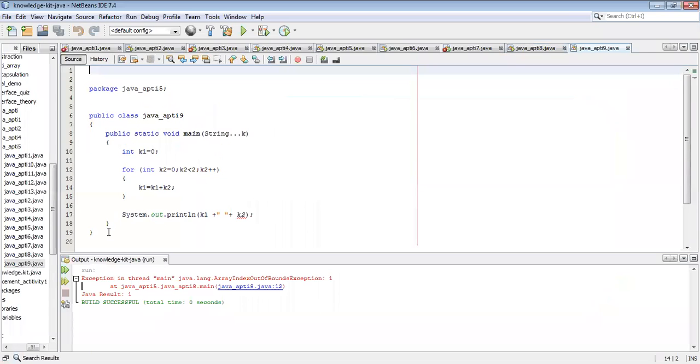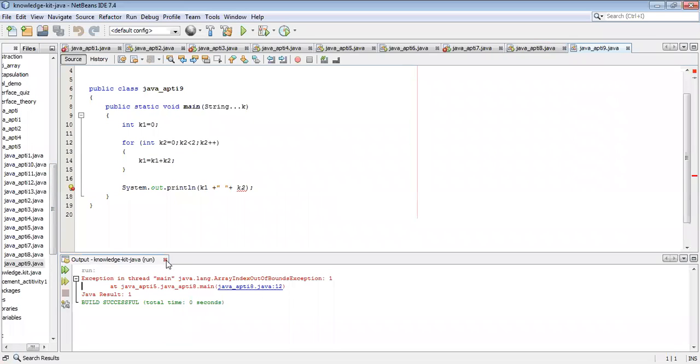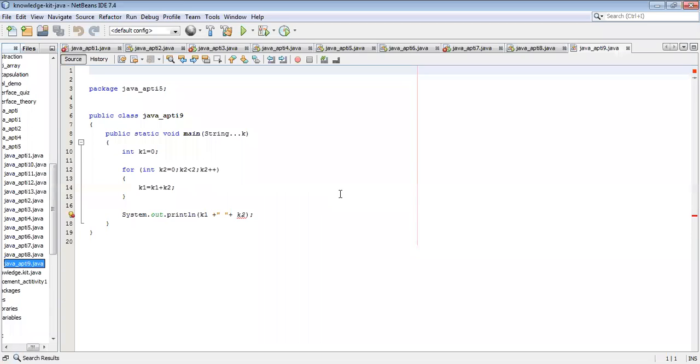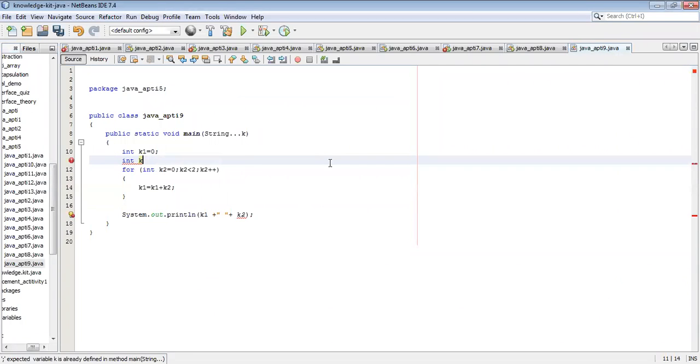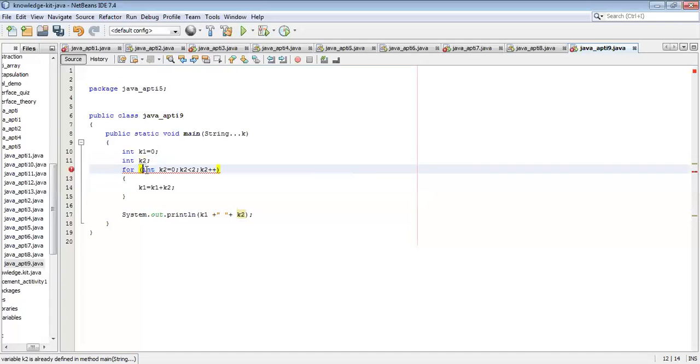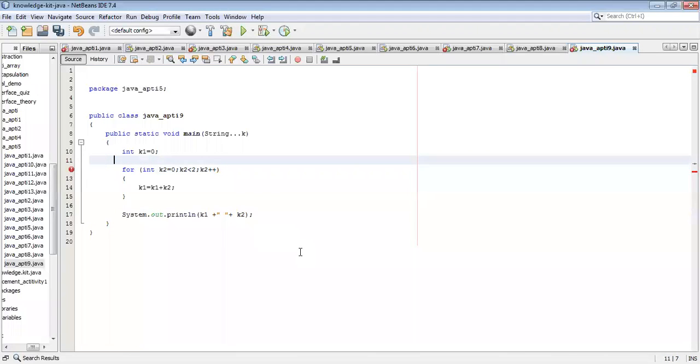No errors. What's the error now? Okay, K2 is declared only within the for loop. Correct. So you're accessing it outside. So we'll get the cannot find symbol error. Instead of that, we should declare K2 here, correct? Then we should remove this int, then no error, right? Yes, sir. So 5. So in this case, you will get the error like cannot find symbol.